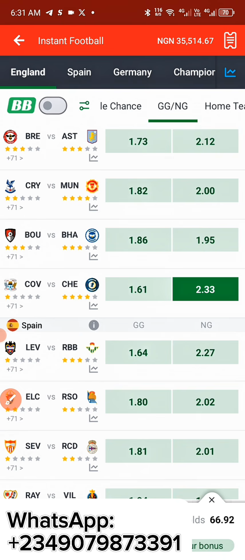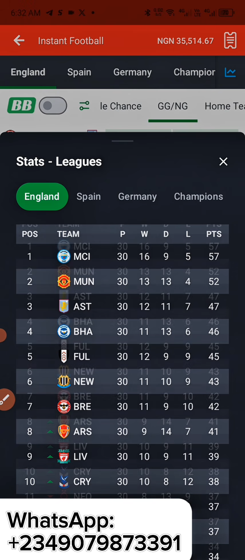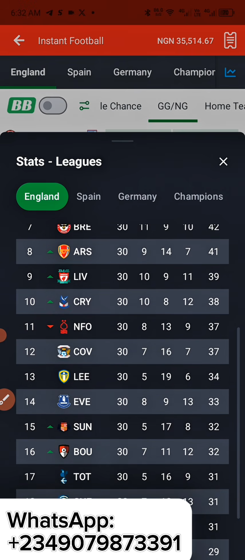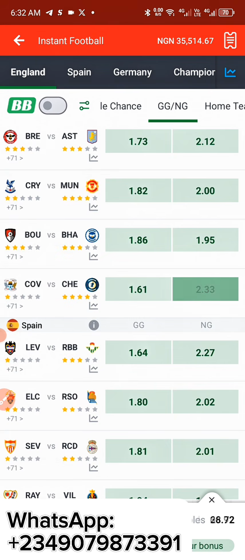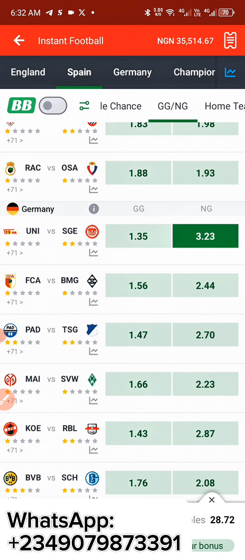So what I'm going to do right now is head over there and then check if Chelsea and Coventry City are in this lineup. They're not on this lineup. So where's Chelsea? Chelsea is not among the top. Chelsea is down. Chelsea is at the 18th. So let's head over, and I'll tell you the top list that you're supposed to pick from.